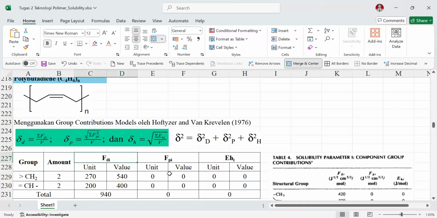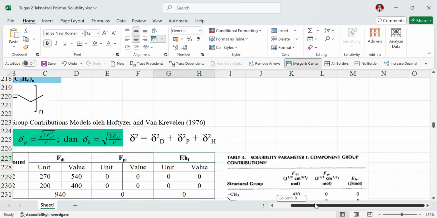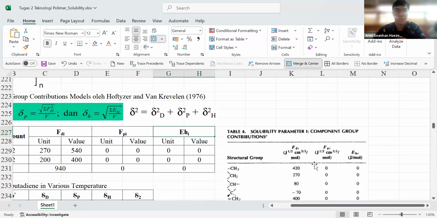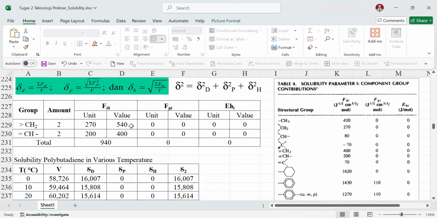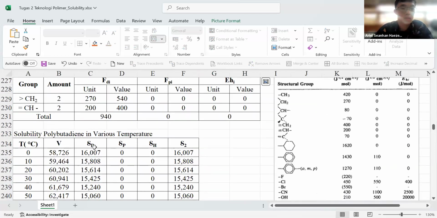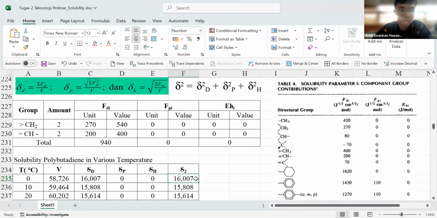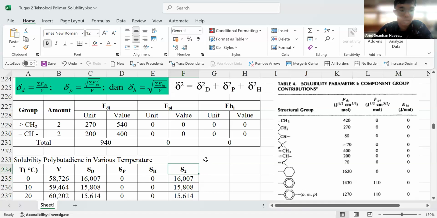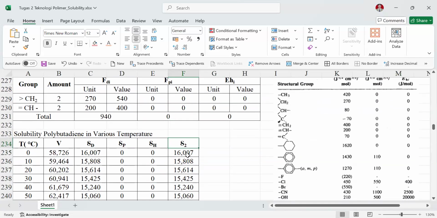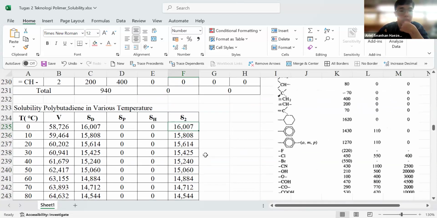The values of F_Di, F_Pi and E_hi can be obtained from the table, and we use the formulas to calculate delta D, delta P and delta H. Then we get the solubility parameter of polybutadiene, and likewise for the other polymers, at the first temperature.